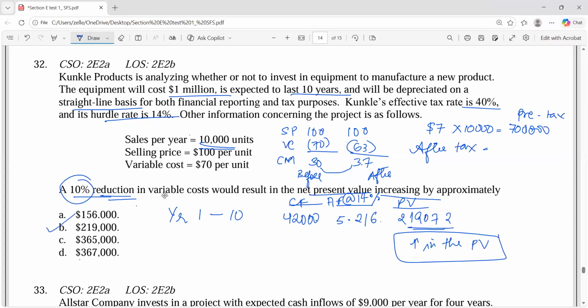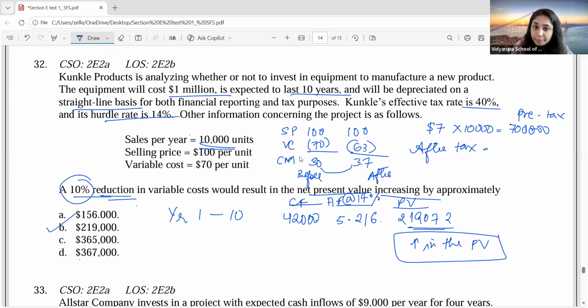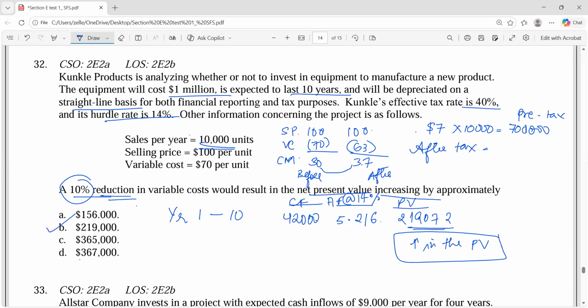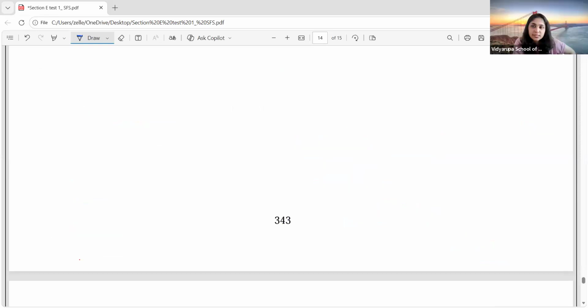So the easiest way is to take it on a per unit basis. Then you multiply by the units, instead of doing 100 into 10,000, 63 into 10,000. That is simply going to waste your time, and in the exam we have to see how we can save time. So first do it on a per unit basis, then multiply by 10,000. That can save your time. Any doubts? No, ma'am. Okay. Next question.